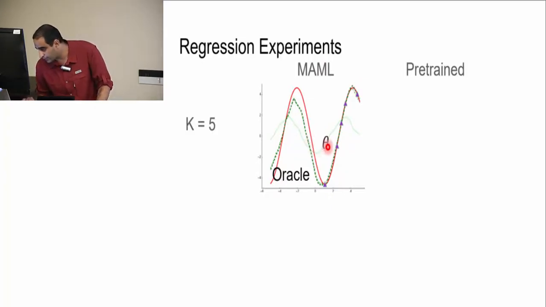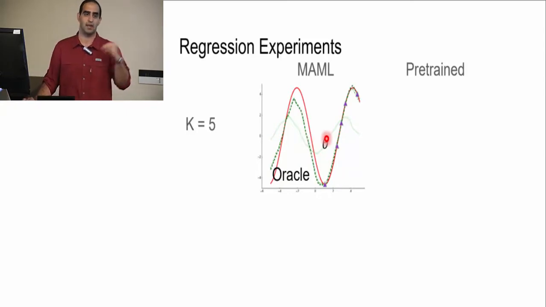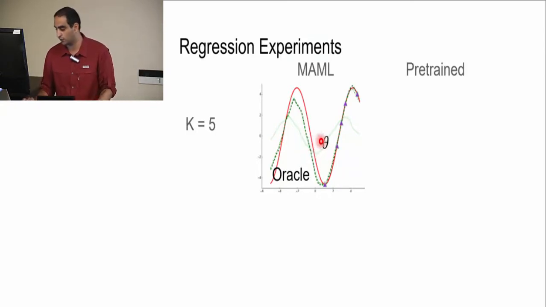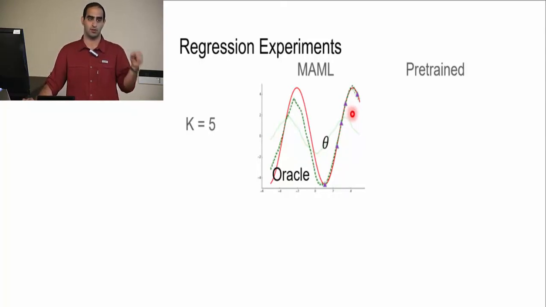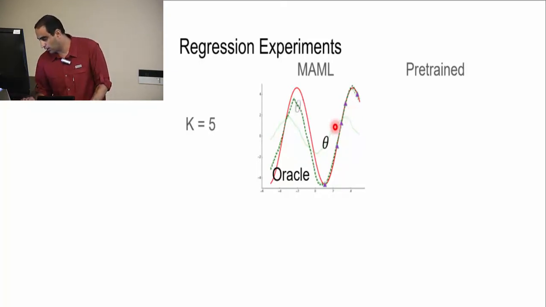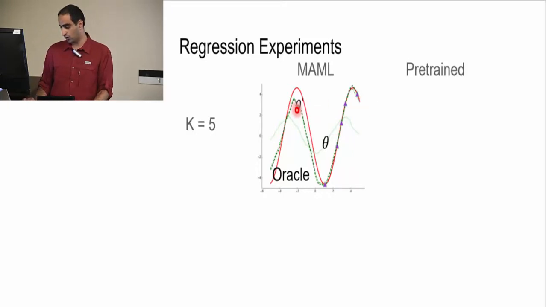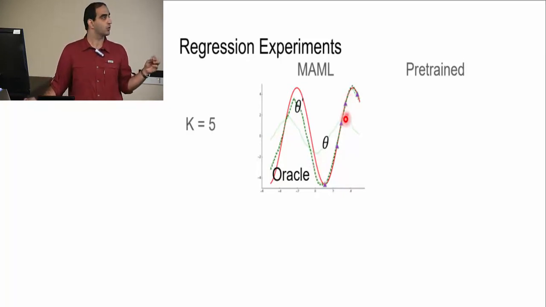And this lighter green is our parameters theta before adapting to this particular red sine wave. So this is our initial state. And then these 5 data points are the data points which we use to adapt to this red sine wave. And after adapting, we end up with this theta prime, which is this darker green color, and you can see it kind of overlaps with our oracle and